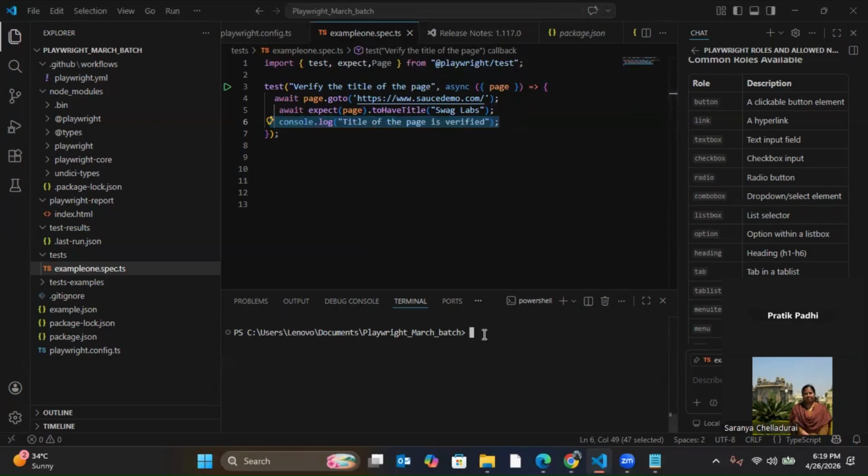So to run it, what we need to do? npx playwright test. And if you want the browser to open, then you have to give this, or if you don't give this, then the browser will not open and it will run in headless mode. Understood? So if I run this, it will run now. Understood all the lines of code which we are writing here?